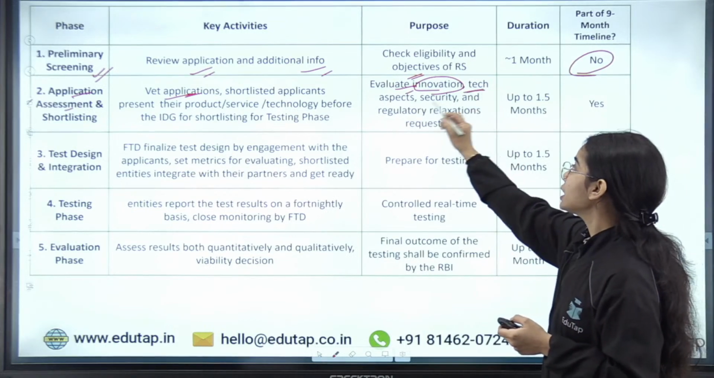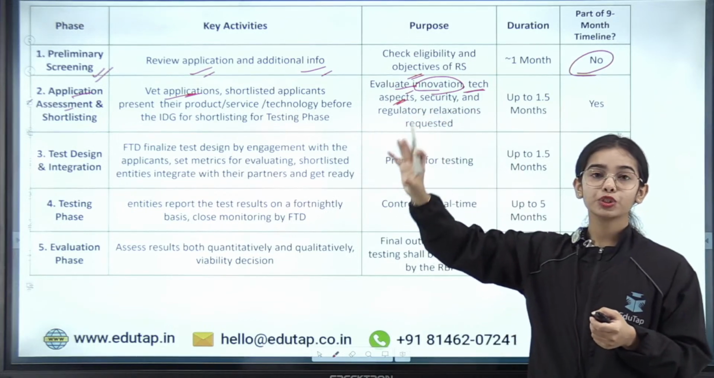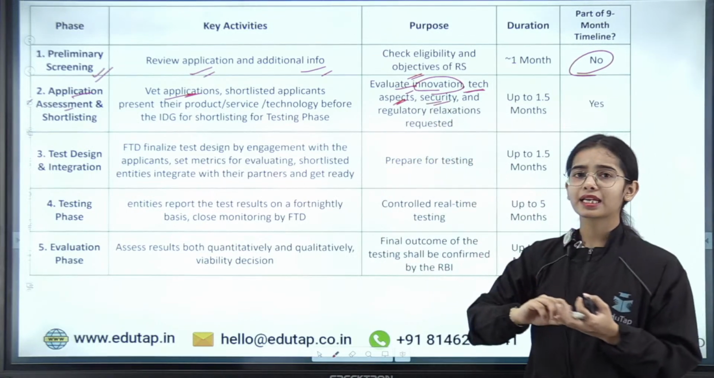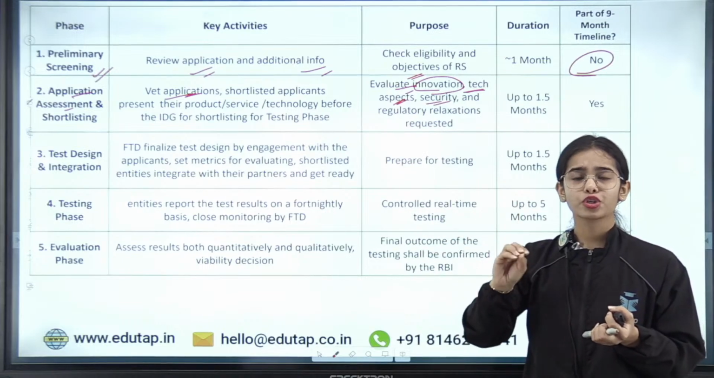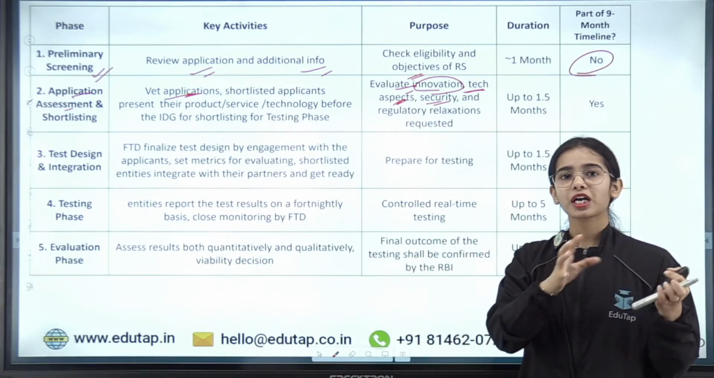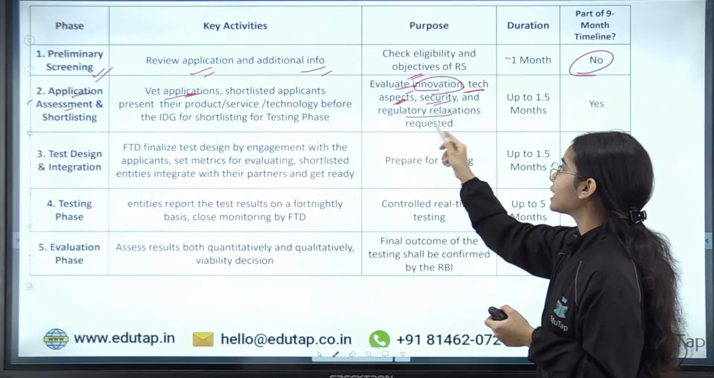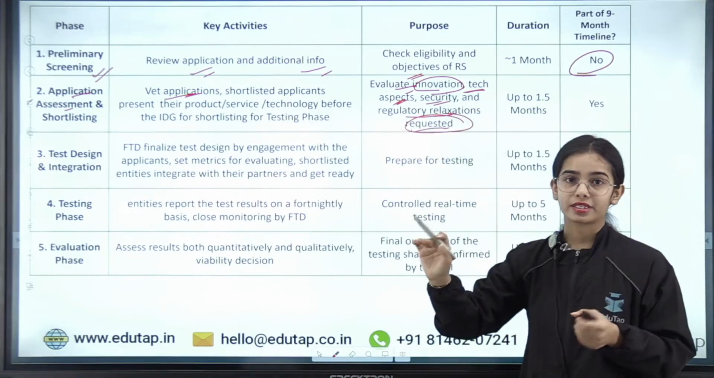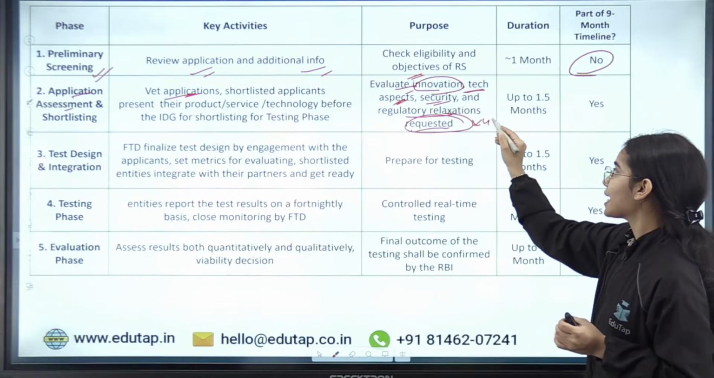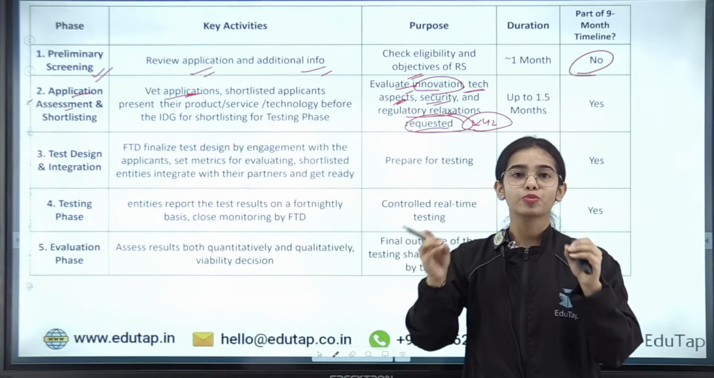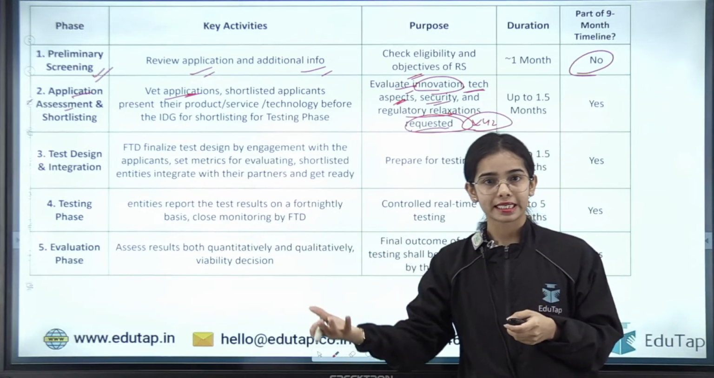The technological aspects are seen, that is, what are the new technological aspects that are used here. Security is seen, that is, is this product secure? Should we really let this product be tested in our regulatory sandbox or not? It is also seen what regulatory relaxations are requested. Let's say a company XYZ has said that we need some regulations to be relaxed for our product, then only we can test this product.